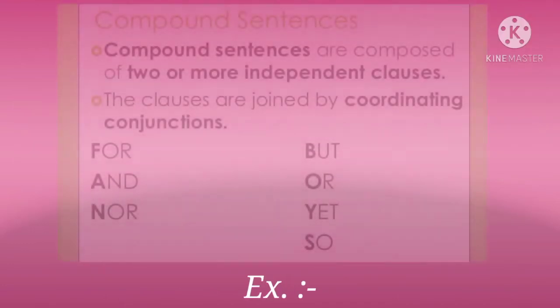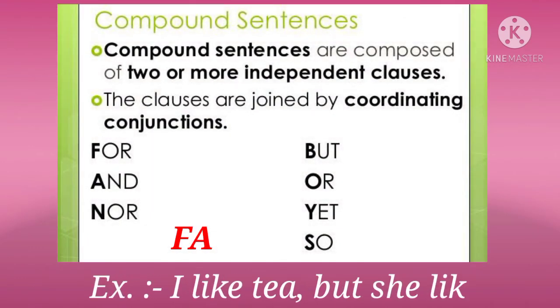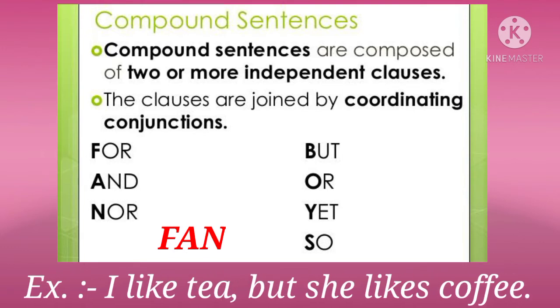Children, let us move on to the second type of sentence, which is compound sentences. Now children, compound sentences are those sentences which have two or more independent clauses. These independent clauses are joined by a coordinating conjunction, and coordinating conjunctions are for, and, nor, but, or, yet, and so. Children, it is very easy to learn these conjunctions by using an acronym known as FANBOYS.